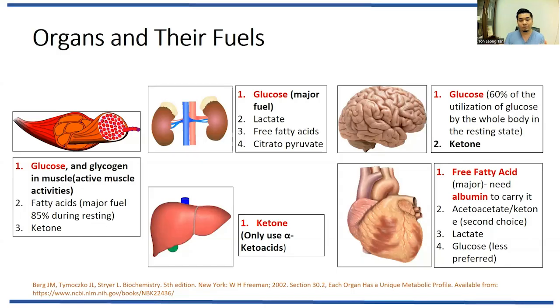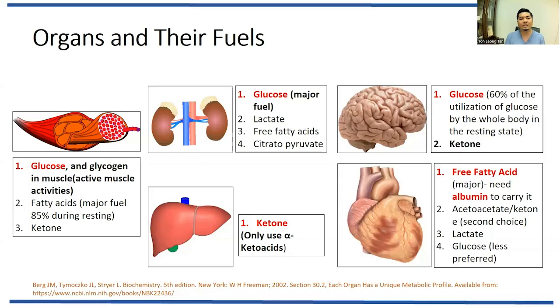However, other organs, like the liver, only use ketone; they don't use glucose. That's why they can store more glucose in a normal resting state, even in an active state. For the heart, we only use fatty acid as the main fuel. However, it can use a little bit of lactate and glucose. That's why in a hypoglycemic situation, the heart won't stop. This is the wonder of our organs. They have a very prioritized substrate to maintain their function.